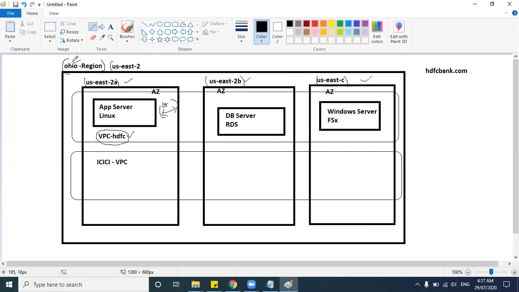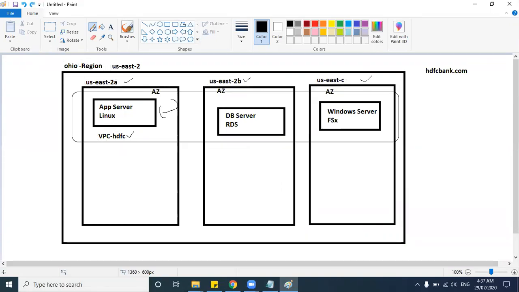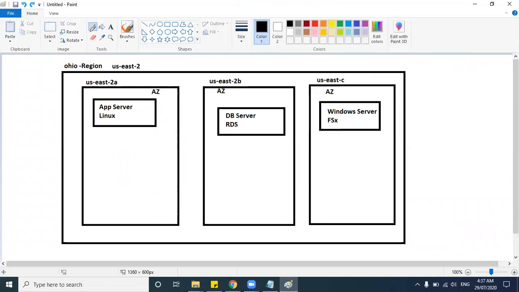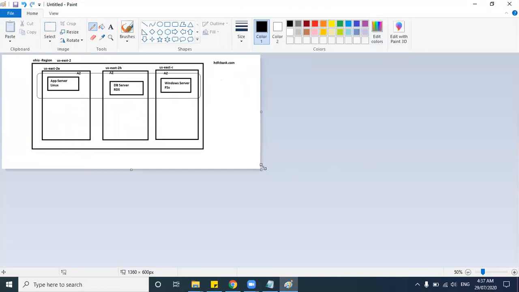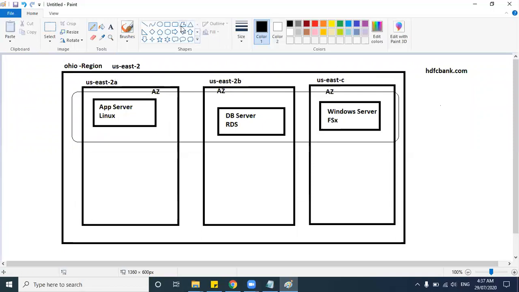We will select Ohio as a region, and across 3 availability zones we will be creating a virtual private cloud. Now, once you create a virtual private cloud, you need to communicate with other external guys, right? So let me showcase. Let's say this is the external internet.